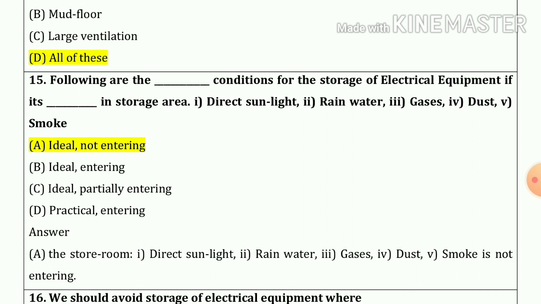Question number 15. The following are the blank conditions for the storage of electrical equipments if it's blank in storage area. First one, direct sunlight. Second, rainwater. Third one, gases. Fourth one, dust. And fifth one, smoke. So our answer is option number A, idle and not entering. Option number A.